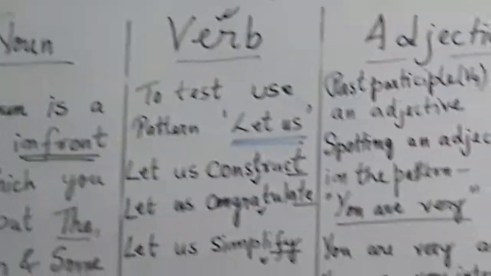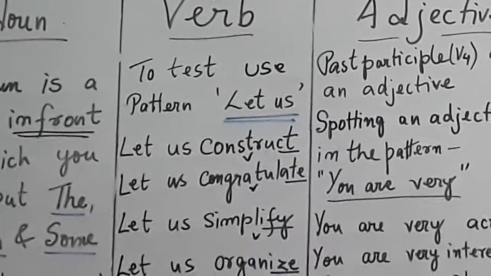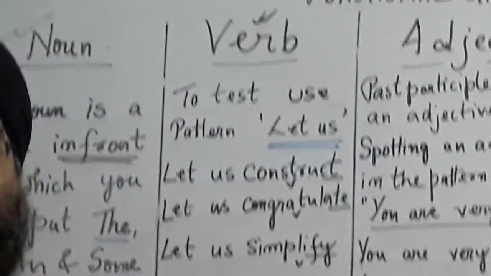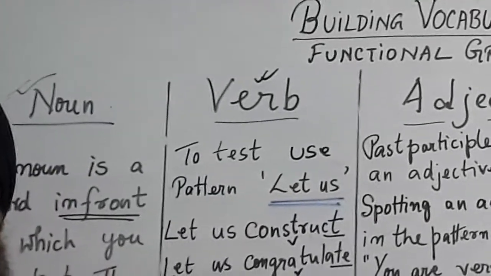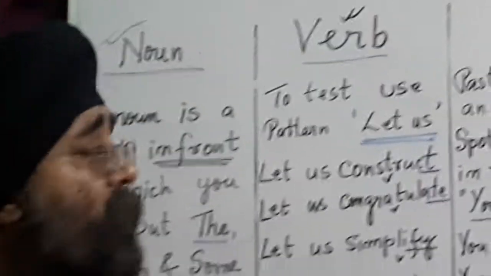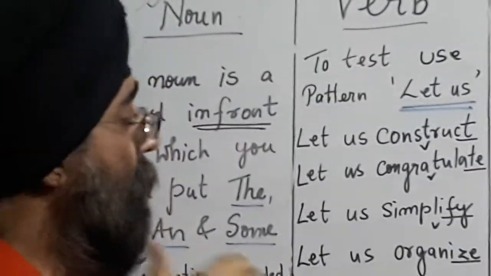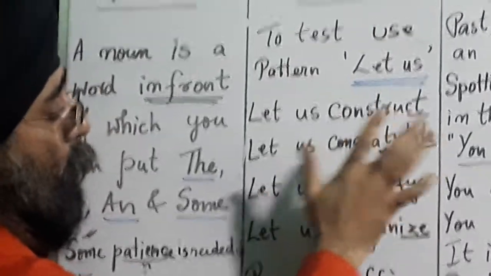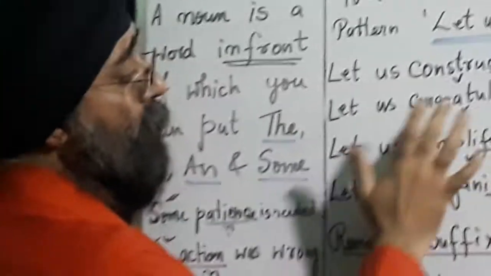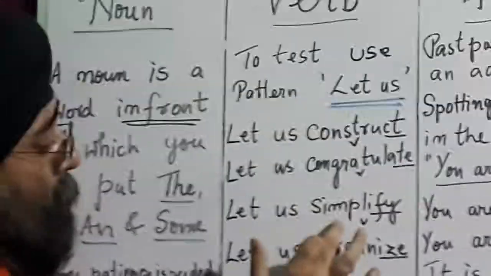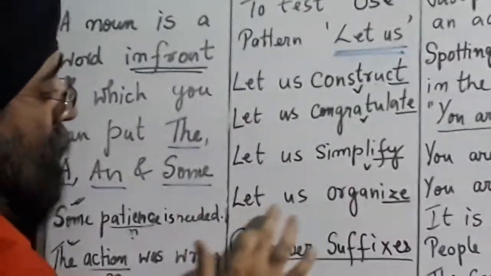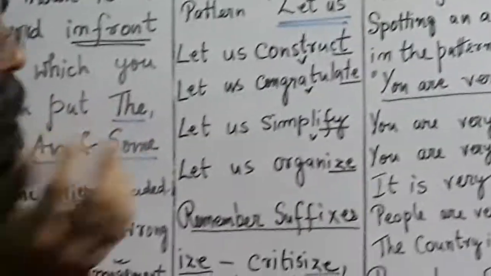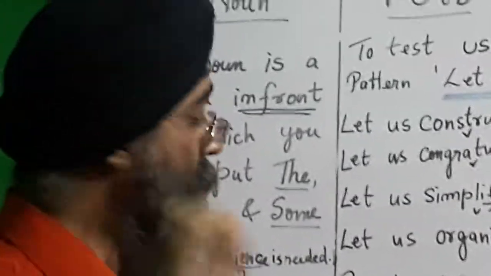Verb category, we always have a confusion about how we will understand that the category of the word is verb. Whenever we need to test it, you can put it into the let's pattern. Let's pattern will help you to always bring a verb. So you can see, let us construct. So construct is a verb. Let us congratulate. So congratulate is a verb. Let us simplify. This is a verb. And let us organize. So this let us pattern helps us to put a verb category word.